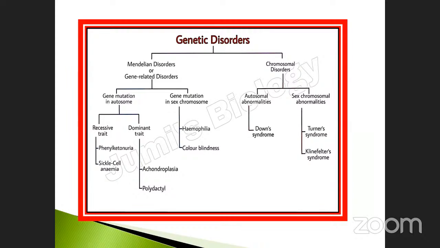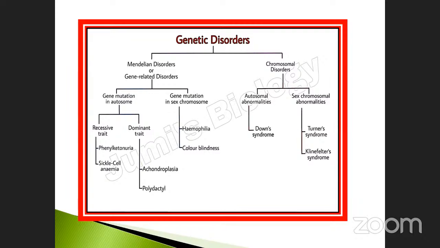These are all dominant traits. Already we discussed dominant traits; some of them come under the heading of recessive traits. Here, the recessive traits are phenylketonuria and sickle cell anemia. Here, the dominant traits are achondroplasia and polydactyly. These all come under the heading of gene mutation in autosomes, body cells. Sex chromosome gene mutations mean hemophilia or color blindness. Hemophilia and color blindness. Okay, this is the part.